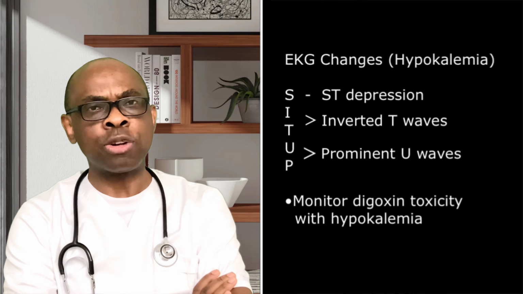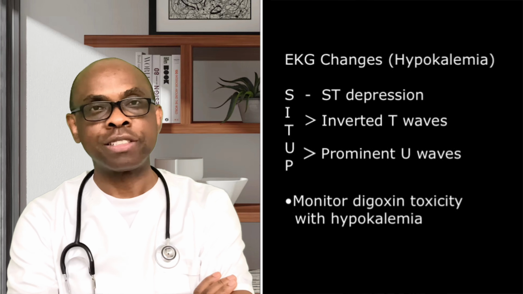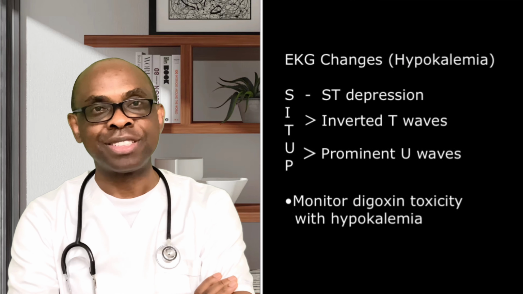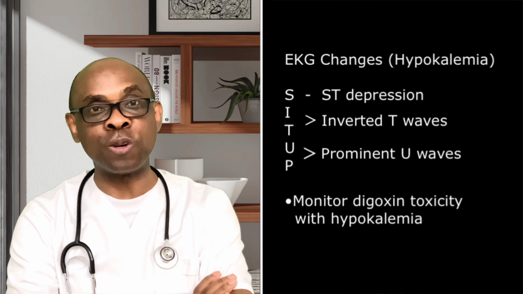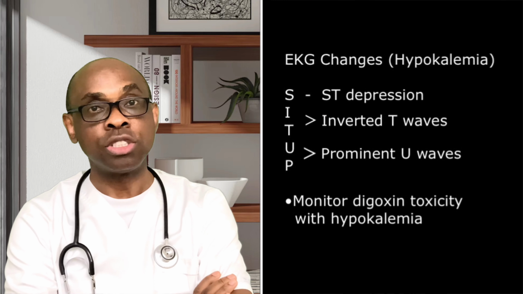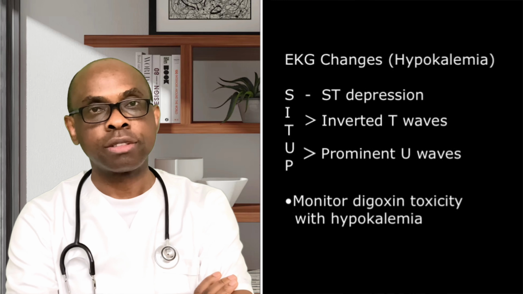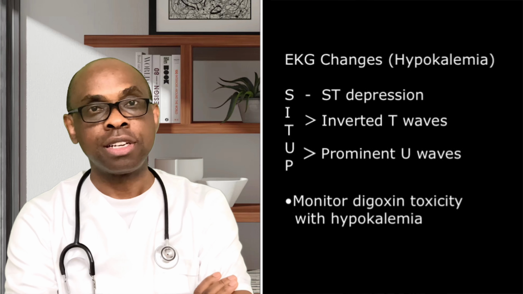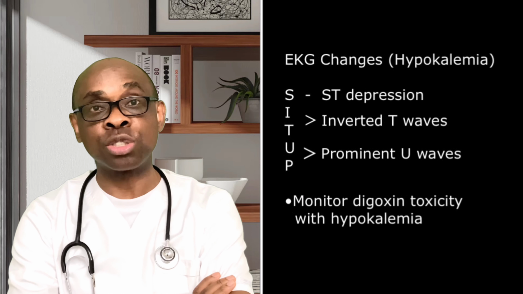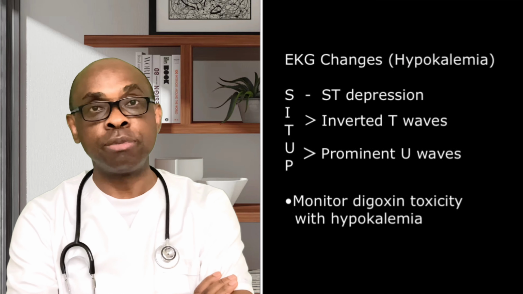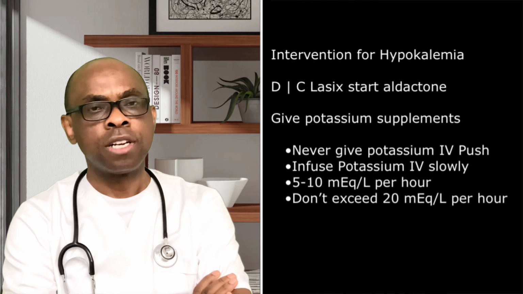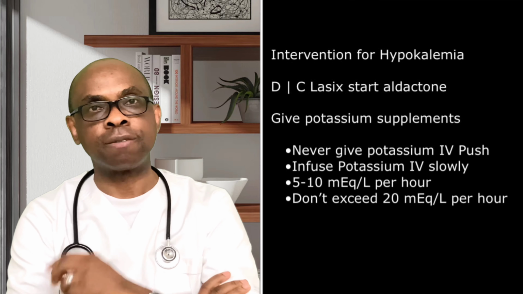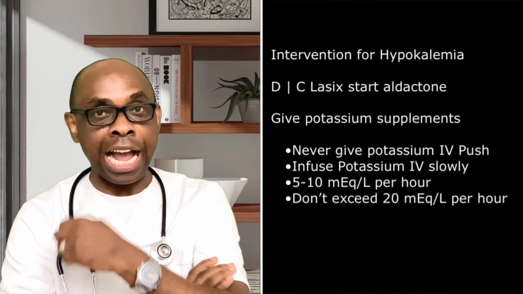And when you now talk about hypokalemia, you are talking about prominent U waves. Those are the three things you need to pay attention to. Prominent U waves. These are some of the EKG changes you are going to see in the reading. And as a result of that, you need to pay attention to the fact that this potassium needs to be supplemented. So what are the nursing interventions in the case of hypokalemia?